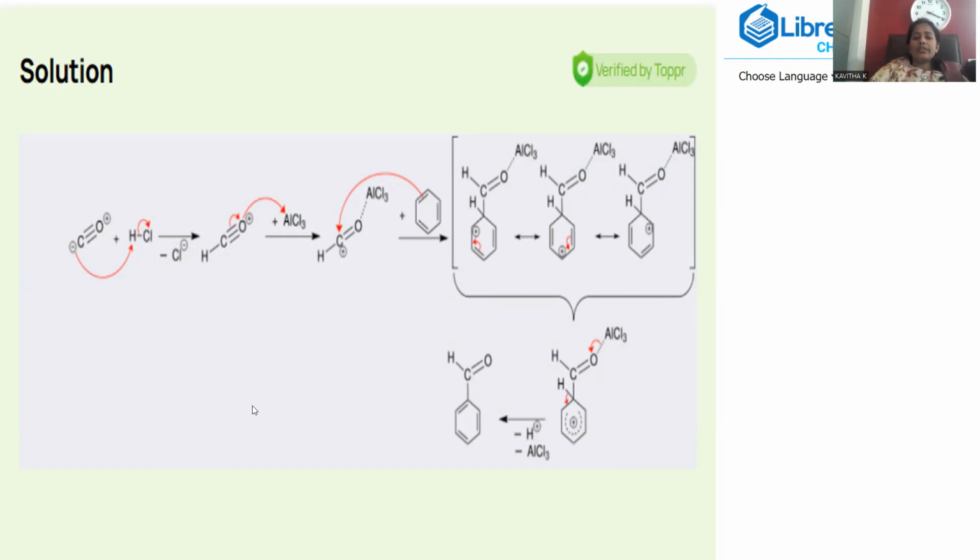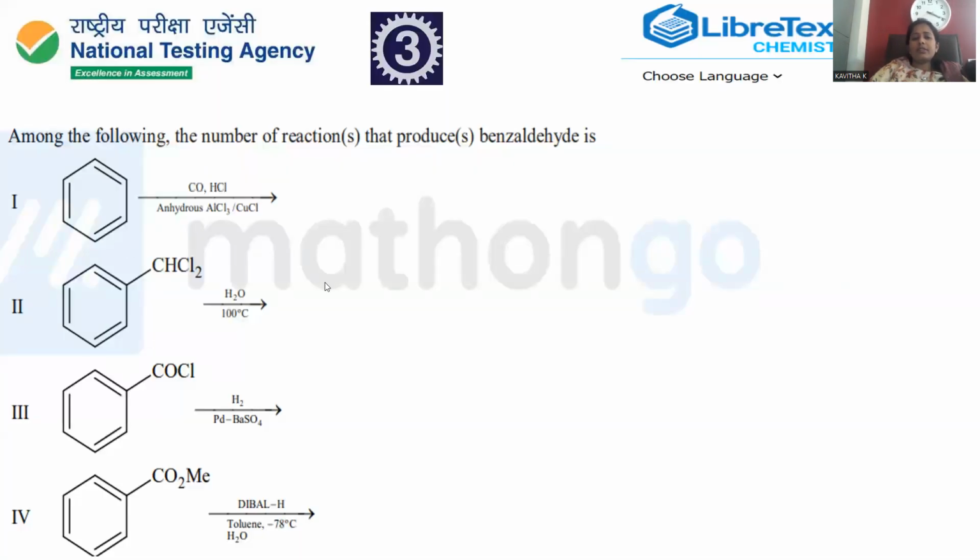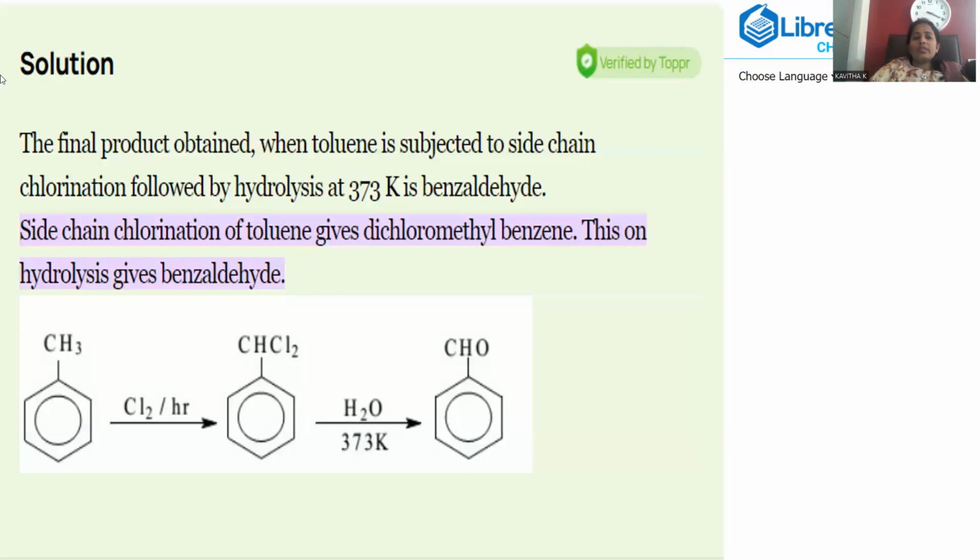So the Gattermann-Koch reaction is the first one that is giving benzaldehyde as the product. Go with the second one. I'm taking toluene. Toluene is nothing but methyl benzene. Upon chlorination, we can go with a 1:2 ratio. Toluene will be taken in the 1 ratio, 2 ratio of chlorine will be added, and we will substitute up to a certain extent.